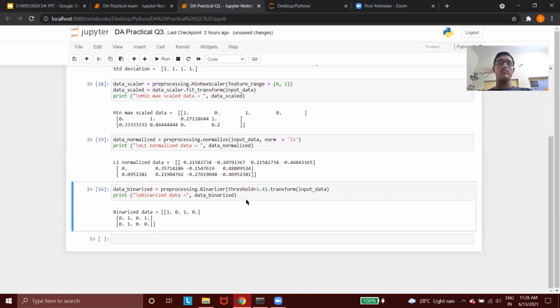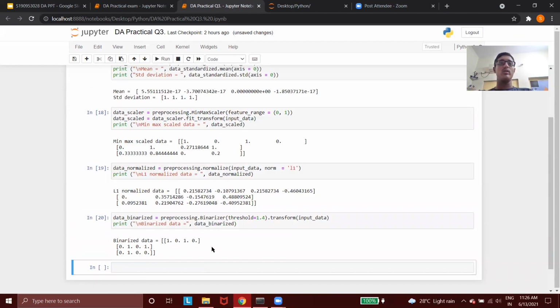Now the binarize function. For binarization, we use the Binarizer function, which transforms the input data into a Boolean vector, that is, in the form of ones and zeros, which is nothing but true and false. When we use preprocessing Binarizer to transform the input data and run this, we get the output where every input data gets converted into ones and zeros. So this will be easier to understand.